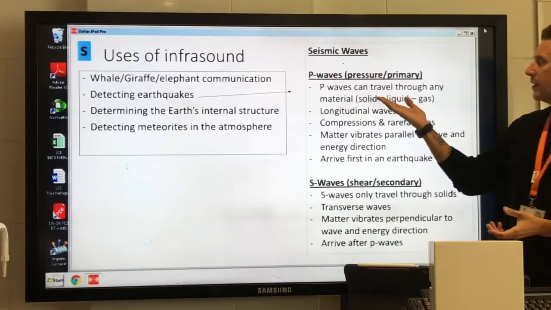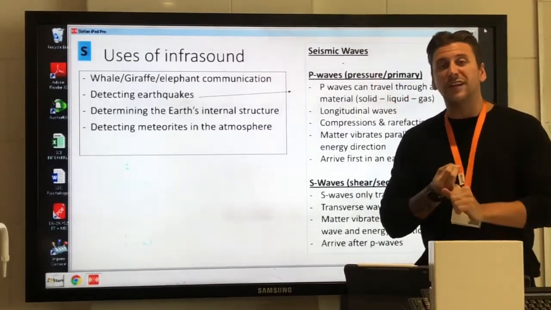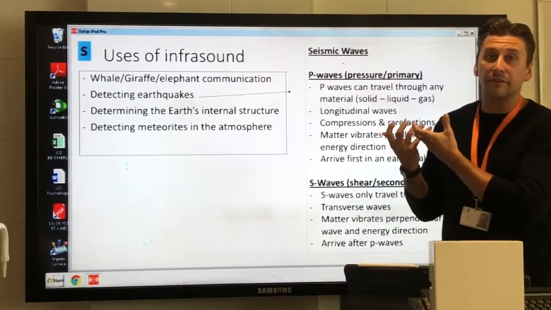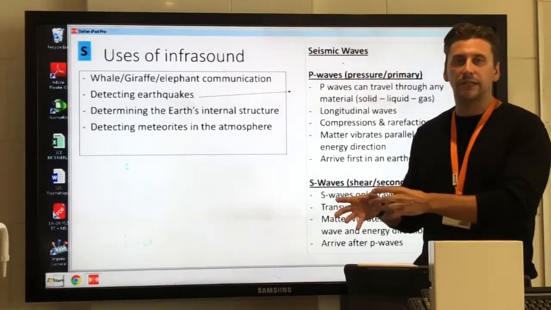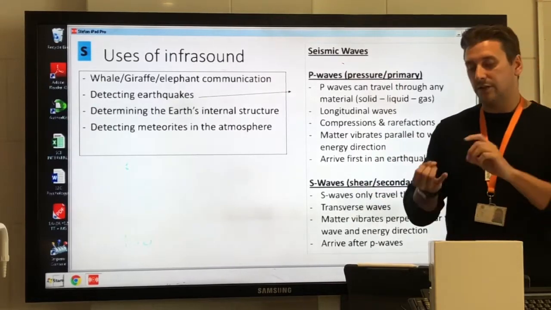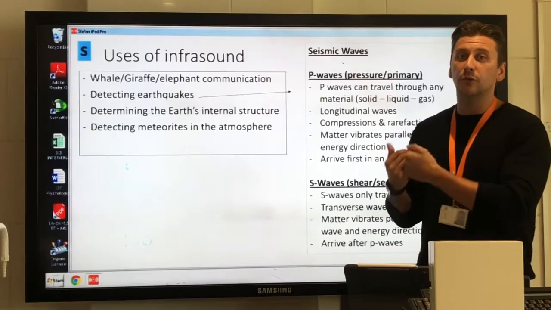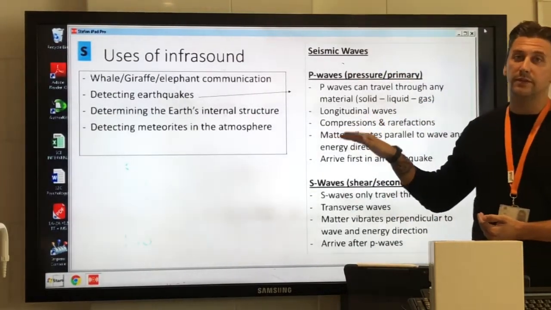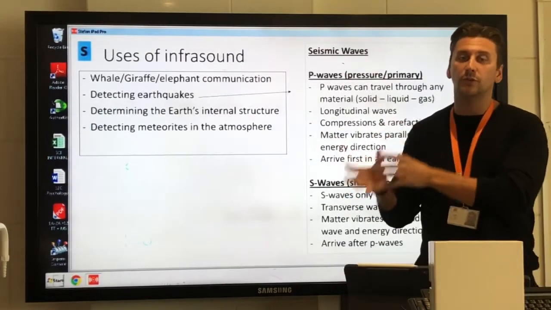So the P waves are called P waves because they're either known as primary waves or pressure waves. Now, the primary just refers to the fact that they actually arrive first at the seismometer and the seismograph, so at an earthquake detecting station. The P waves will arrive first because they travel faster, so they're called P waves for primary, or pressure waves because they're actually a longitudinal wave. So the P waves are a longitudinal wave. So of the infrasound, the seismic waves P and S, P is the longitudinal wave.